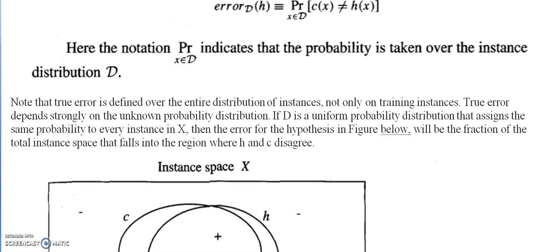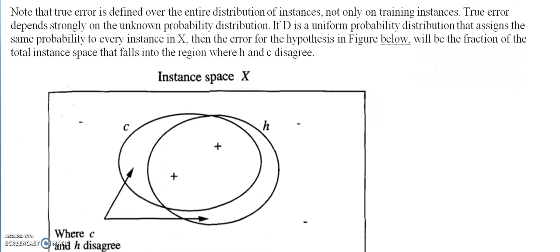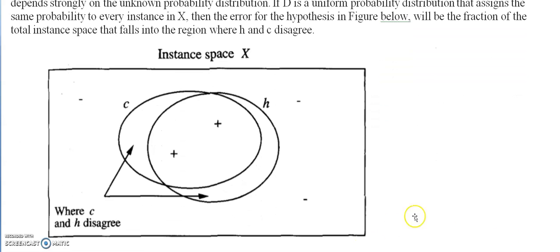Now, here we can easily visualize the concept of true error. Here we have a target concept class C, the target function which we want to learn. C is the ideal class that we wish to learn. We basically want to learn the instances in C. To learn C, we have a set of positive and negative training examples.